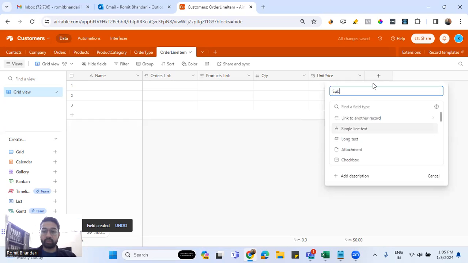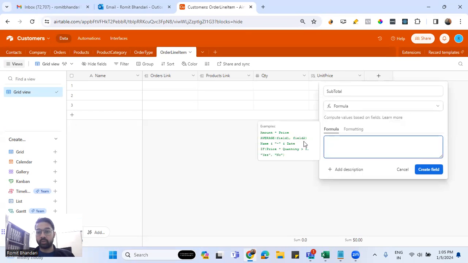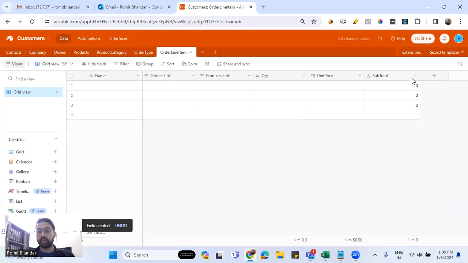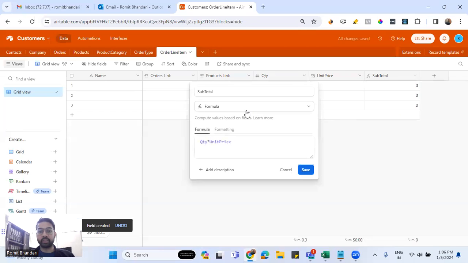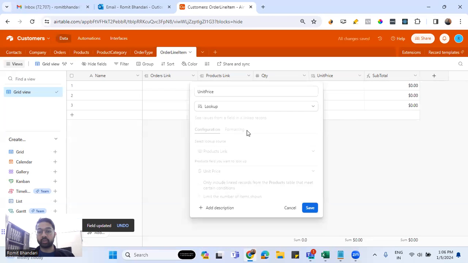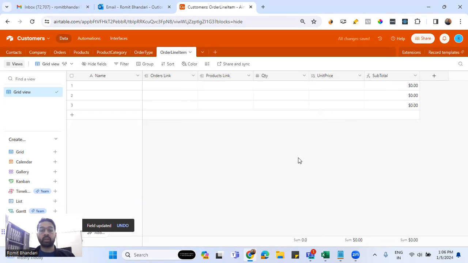Then you want one more field known as subtotal, which gives me the total for that product and that quantity, which would be a formula field doing nothing but a product between quantity and unit price. Great. And of course, this needs to be a currency field. Let's quickly check, unit price also needs to be a currency field. Yes, it's already a currency field.